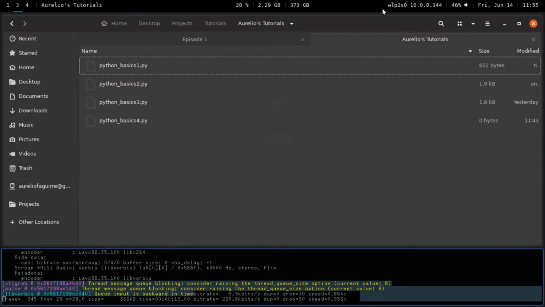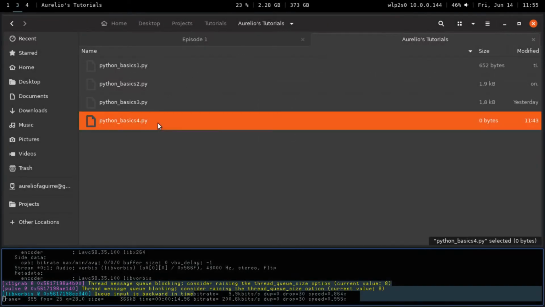Hi, welcome back. Now let's go ahead and make a fourth file in the same style that we've done. I think we're going to rename these files, but we'll do that right after this. This will be the last file in our Python Basics series. There's one more tutorial, but that will not be a file.